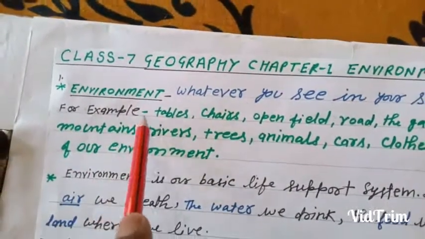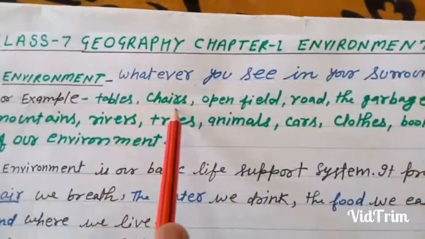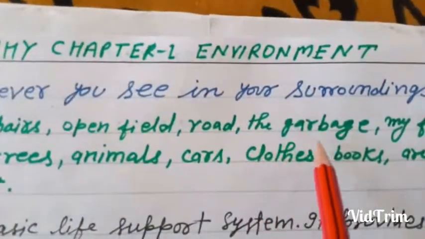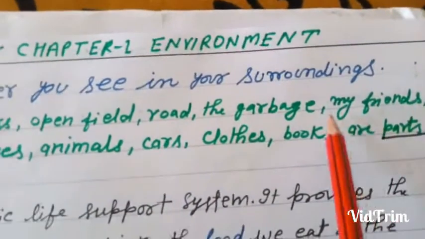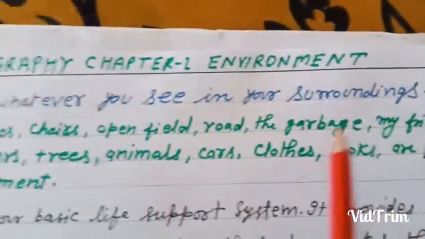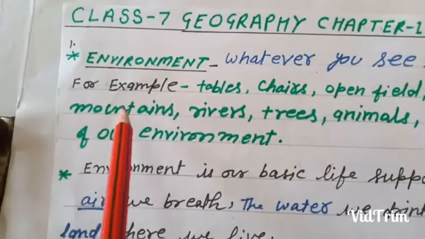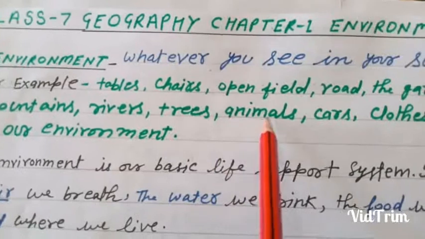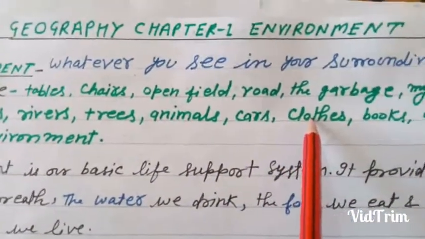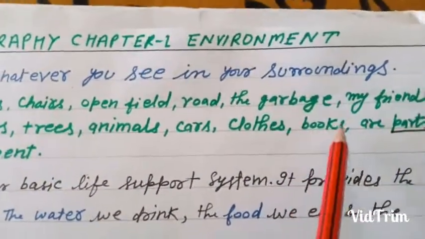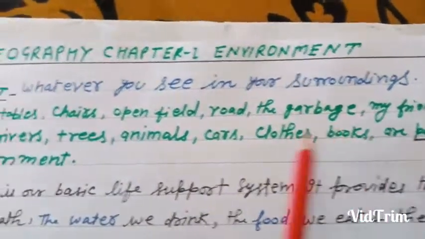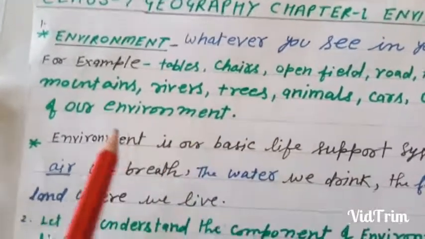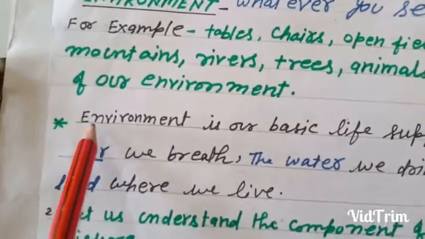For example, tables, chairs, open field, road, garbage, my friends, mountains, rivers, trees, animals, cars, clothes, books are parts of our environment. Let us try to know more about environment.